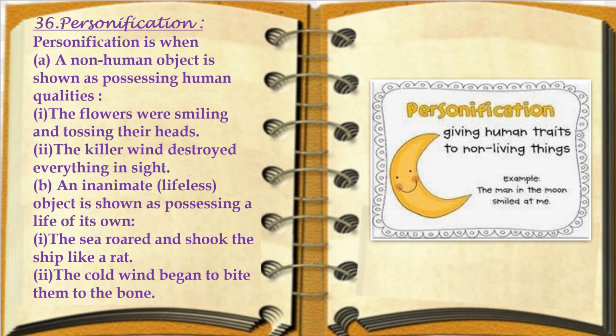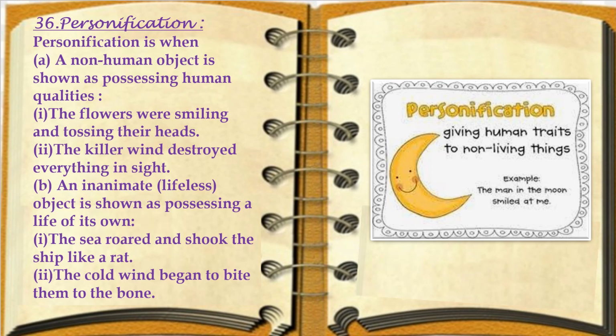Personification is when a non-human object is shown as possessing human qualities. Examples are: the flowers were smiling and tossing their heads. So flowers are given life, and it is said that just like human beings they were smiling and tossing their heads. Again, the killer wind destroyed everything inside. The wind is said to be a killer and it was destroying everything that came its way.